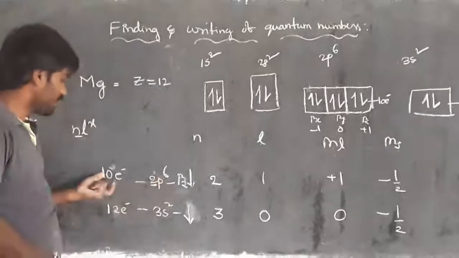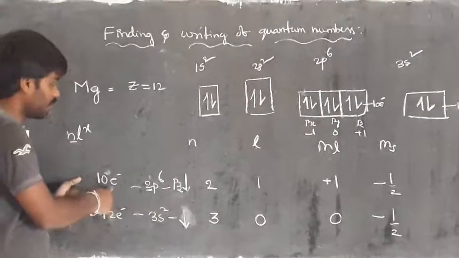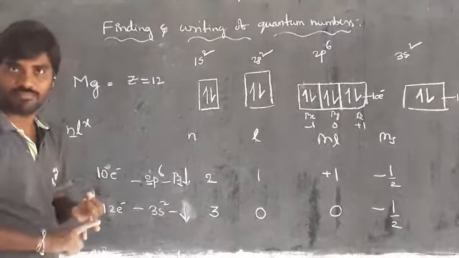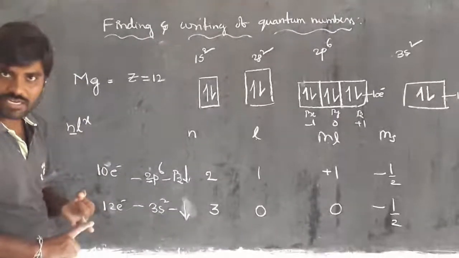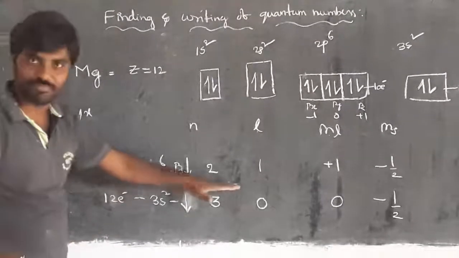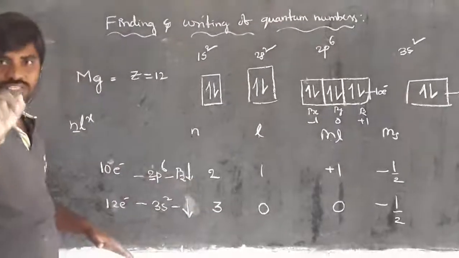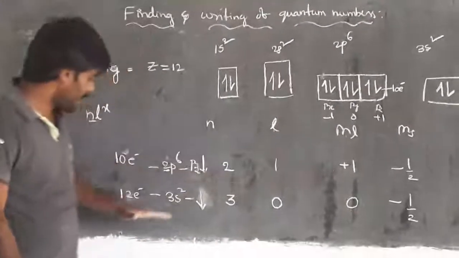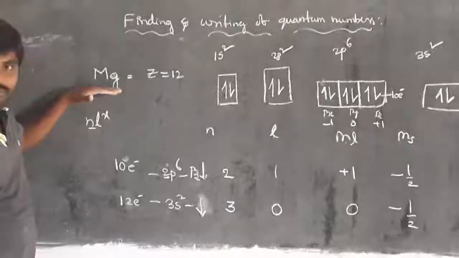The 10th electron is not only present in magnesium, it is also present in neon and sodium. Right? Got the clarity? The 10th electron starts from neon, so neon's quantum numbers are also the same. And sodium also has a 10th electron, so the sodium 10th electron numbers are also the same. And the 12th electron is present from magnesium onwards.